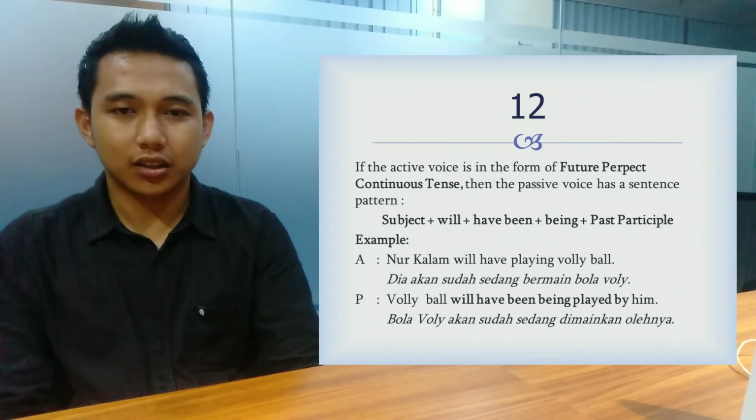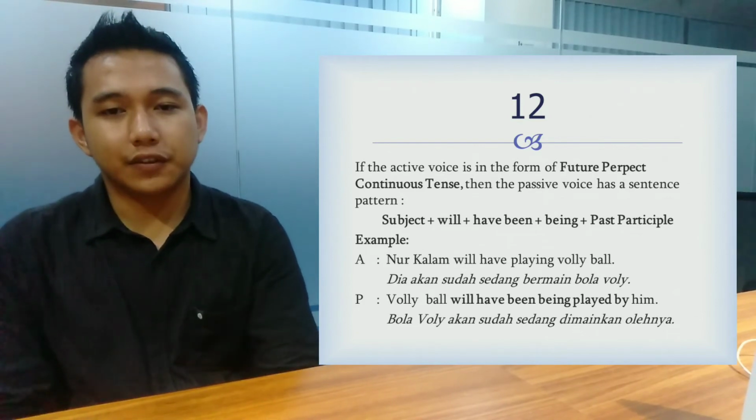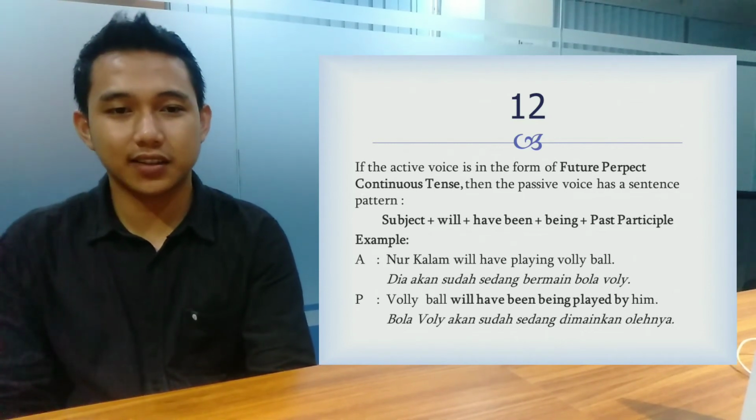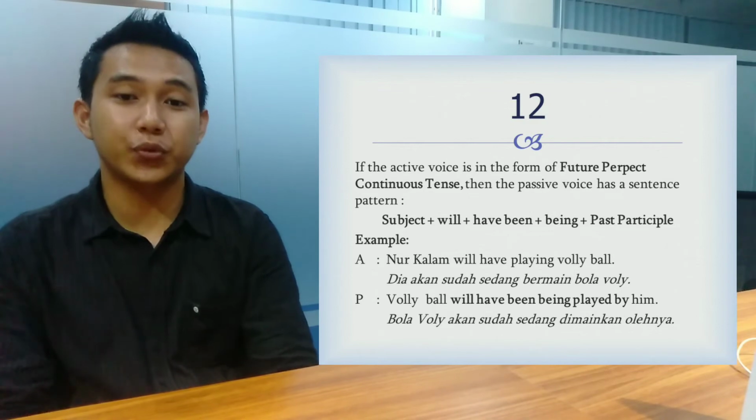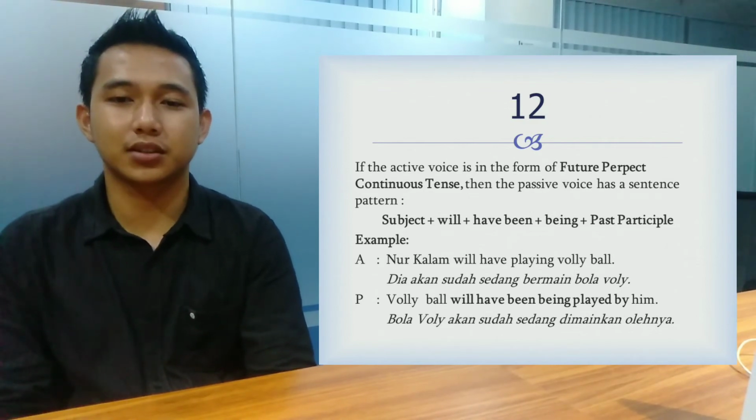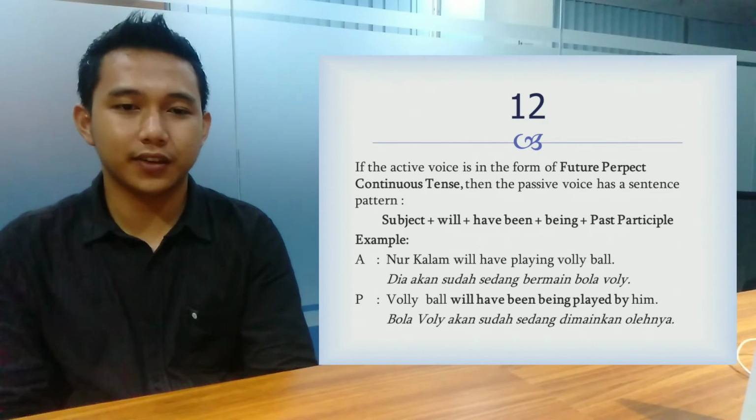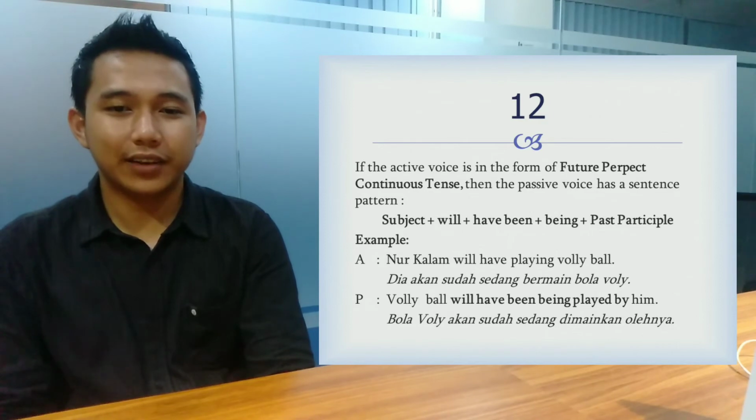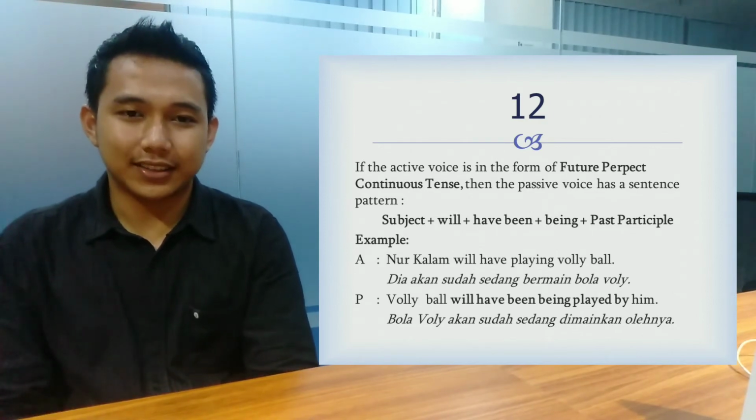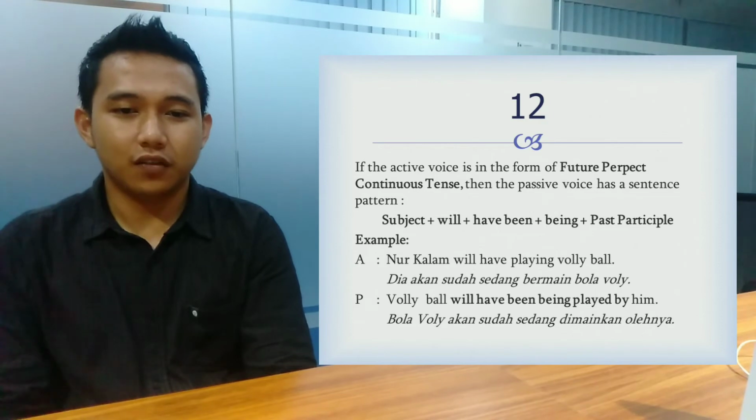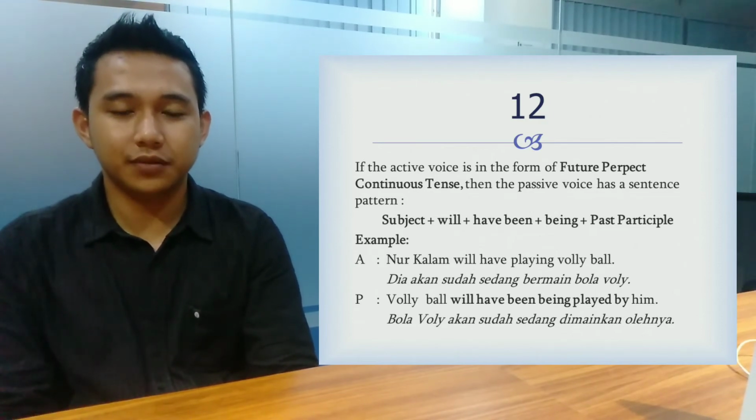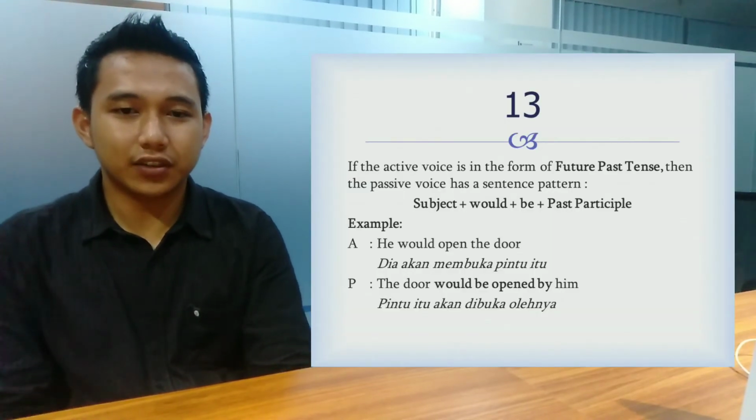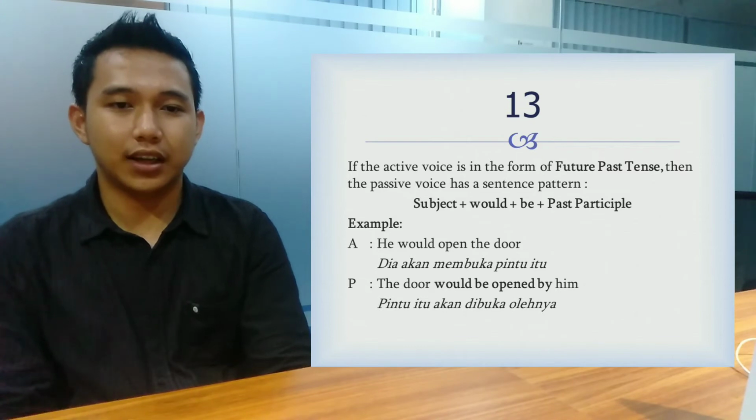Okay, next, the 12. If the active voice is in the form of future perfect continuous tense, then the passive voice has the sentence pattern: subject plus will plus have been plus being plus past participle. For example, active voice: Nur Kalam will have played volleyball, and passive voice: Volleyball will have been played by him.